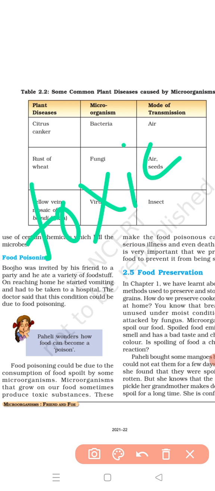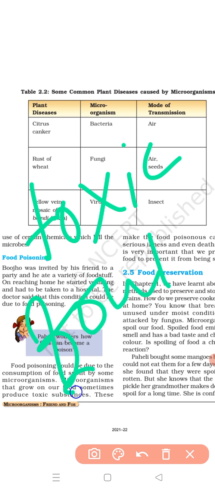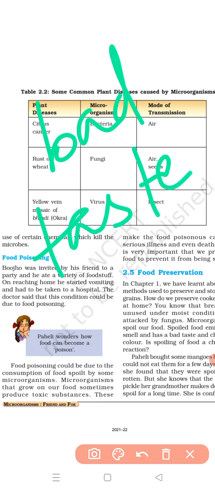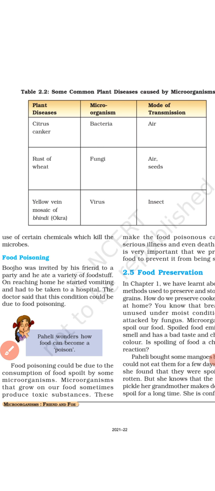Okay, so the food spoiled in this manner will start giving foul smell and very bad taste. Clear till here? And sometimes the color of the food may also change.